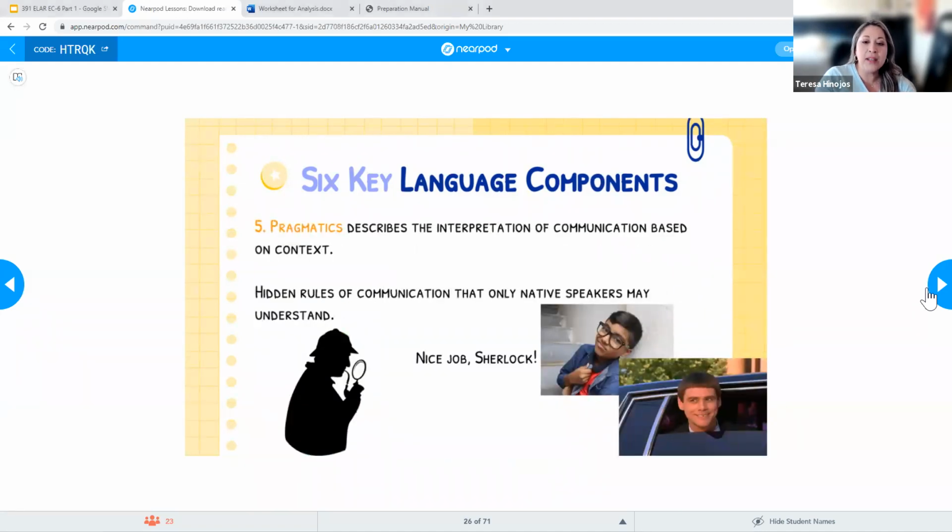All right, so the next one has to do with pragmatics. Pragmatics is just describing the interpretation of communication based on context. Every language is going to have its own pragmatics, so there are sometimes those hidden rules of communication that only native speakers may understand.